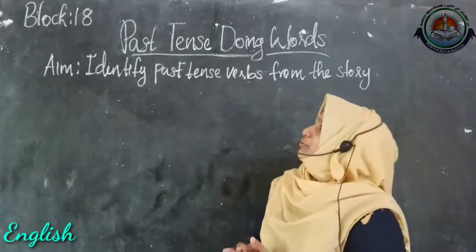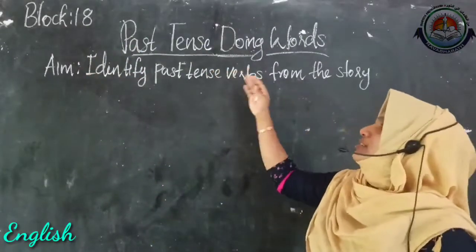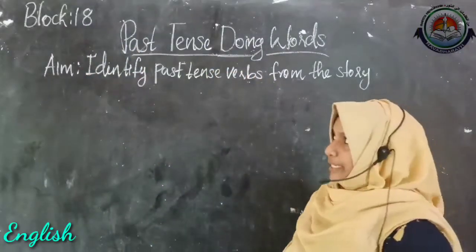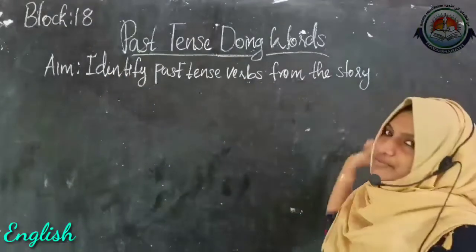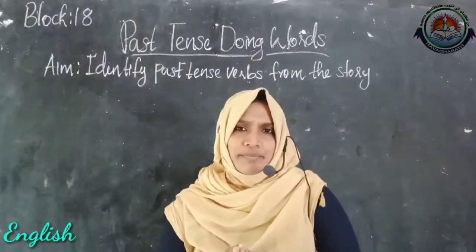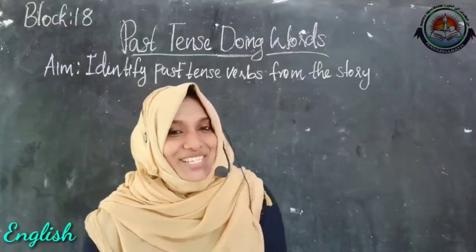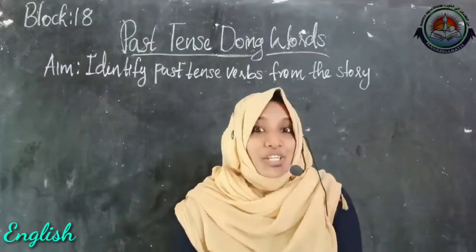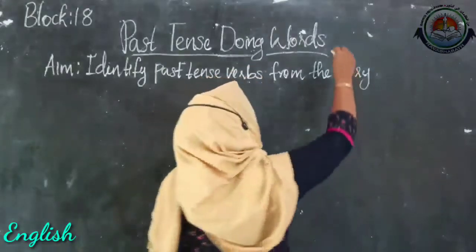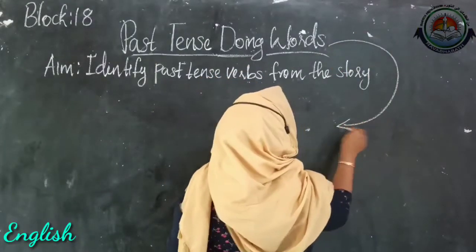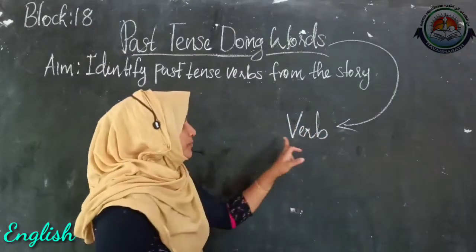Today, we are going to begin our new block 18, past tense doing words. And our aim is to identify past tense verbs from the story June Seed. So, what do you mean by this doing words? Very good. Doing words means the action words which we can do. This doing word is also called the verb.